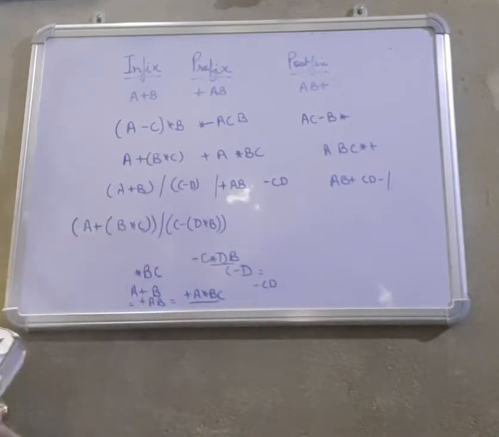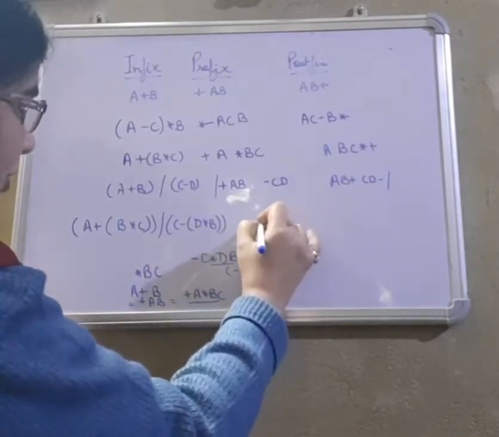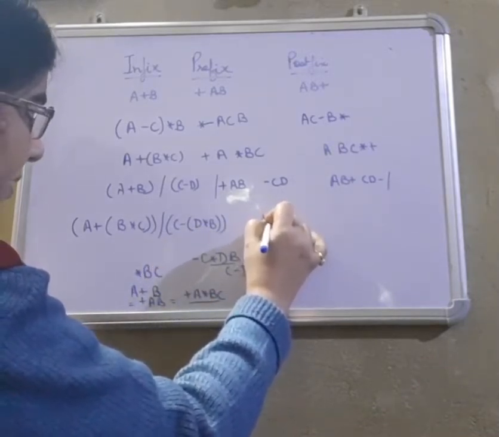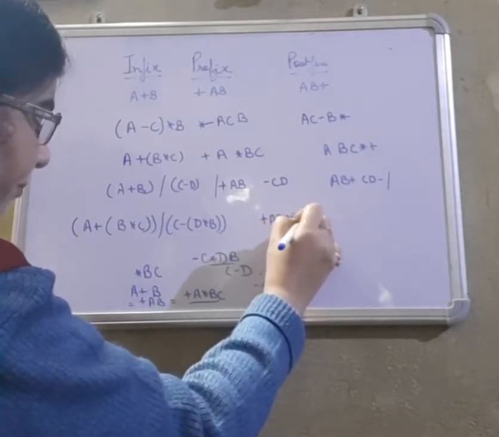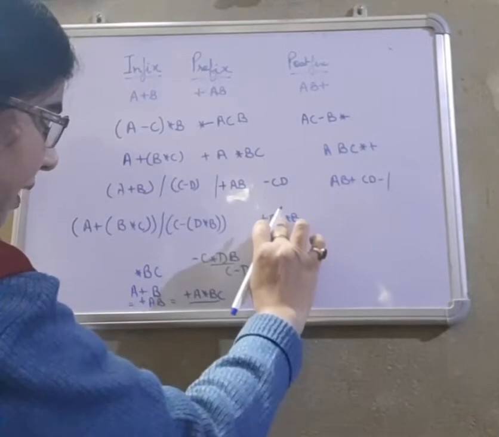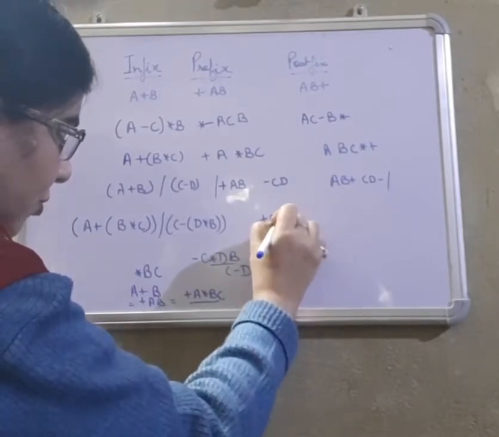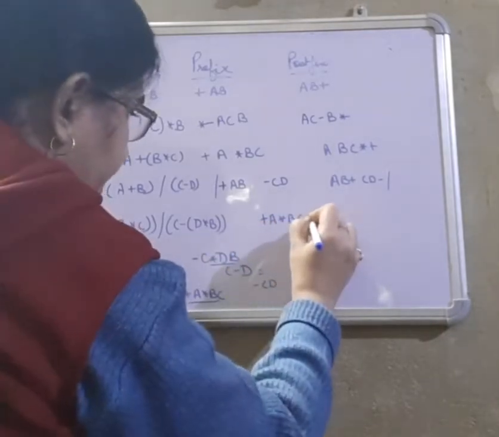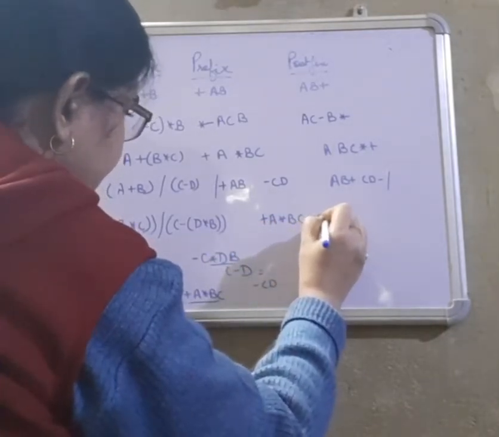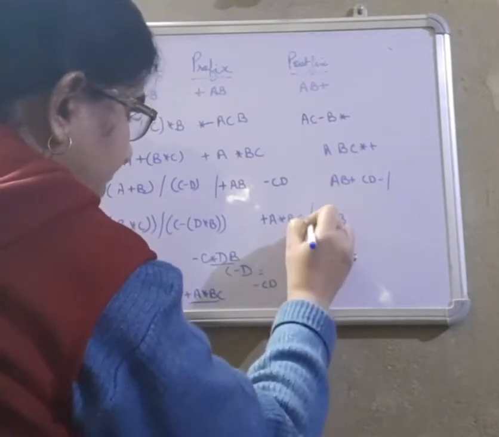What about this divide? Now if we write together these two expressions, first plus A into BC, and then minus C into DB, and there was a divide in between.